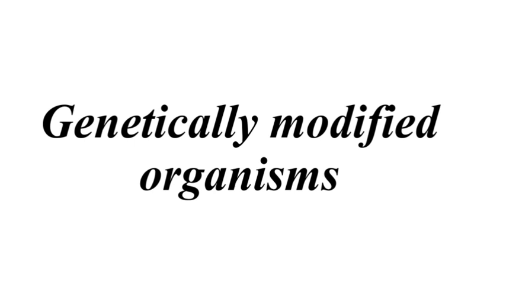So this is how an organism can be modified genetically and then exploited for our benefit. Genetically modified organisms can include plants as well as animals or any microbes.